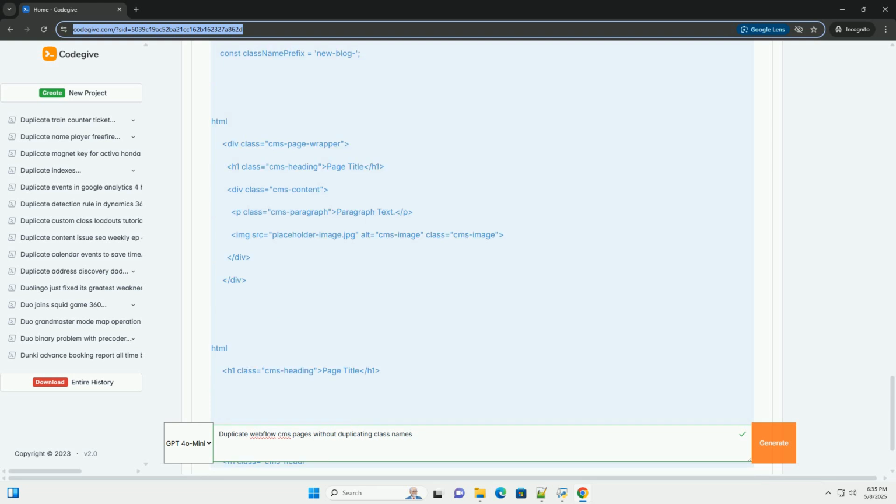Customization. Container selector: adapt the $.cms page container selector to target the specific container element for your CMS page content. Class name generation: modify the generate unique ID function to create class names that are more meaningful or that fit your project's naming conventions. You could include the CMS item slug, for instance.